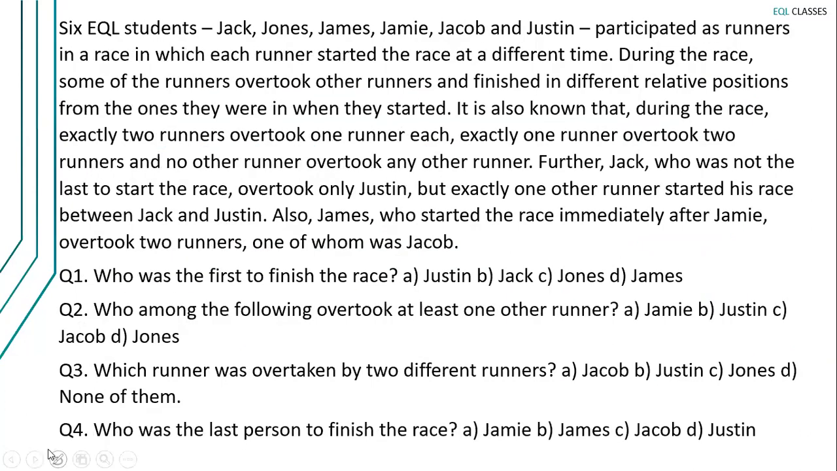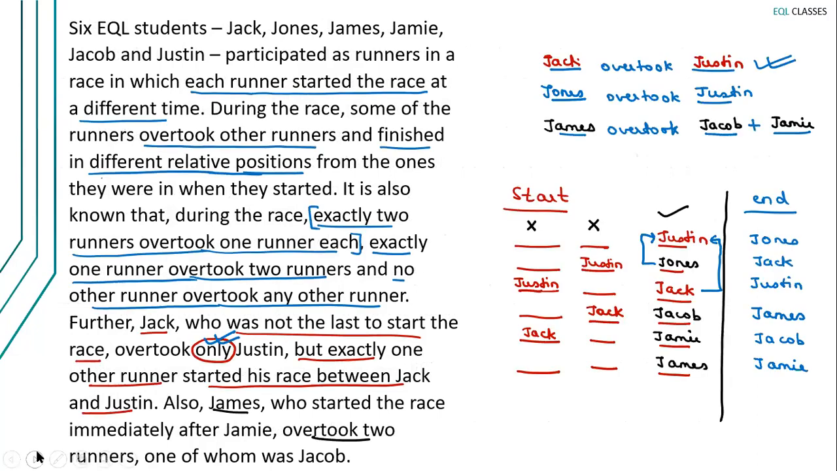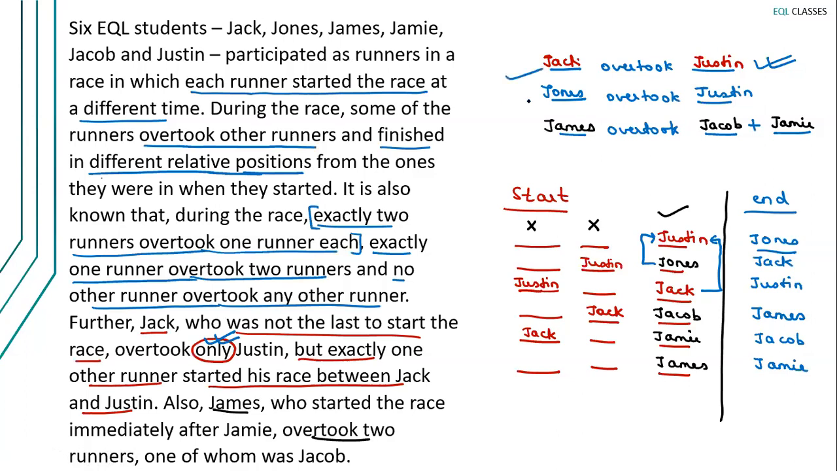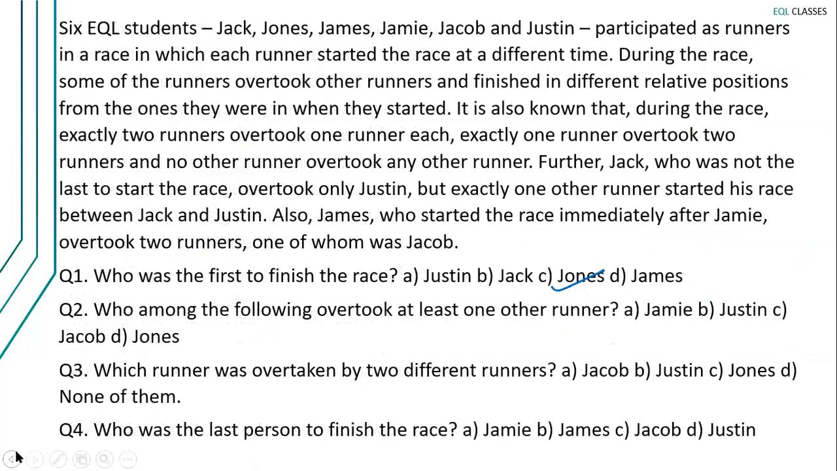Who was the first to finish the race? Jones. So the first person to finish the race is Jones, which is option C, right? Second, who among the following overtook at least one other runner? Jamie, Justin, Jacob, Jones. So we know Jack, Jones, and James are the three runners who overtook other runners, right? So the answer has to be out of Jack, Jones, or James. So we have Jones, option D for Delta.